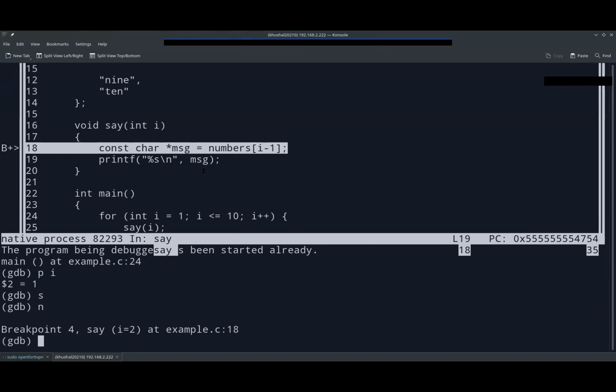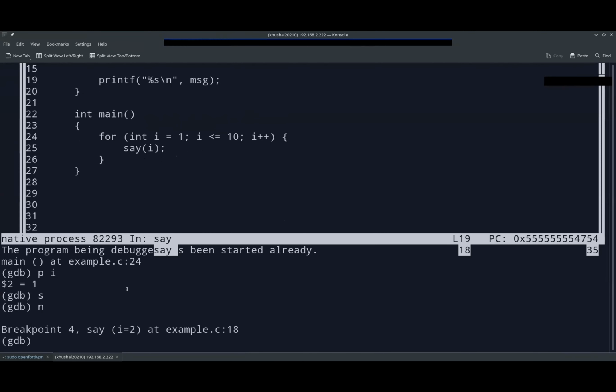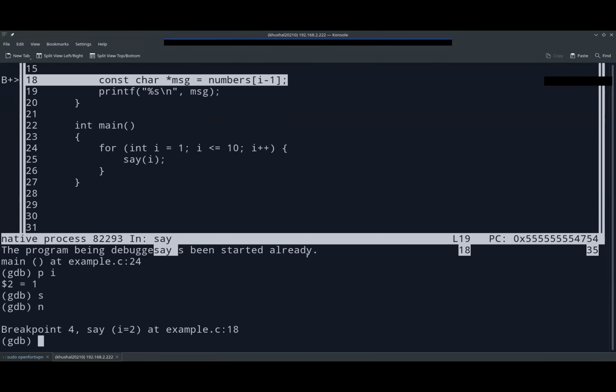Sir, why is main at example.c:24 printed when you insert the command next? The program is ending early, meaning?